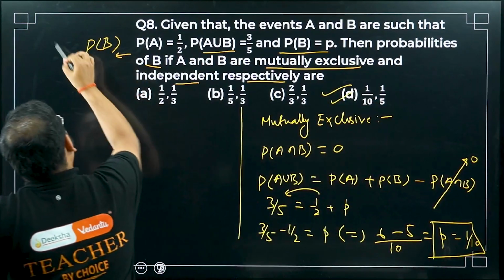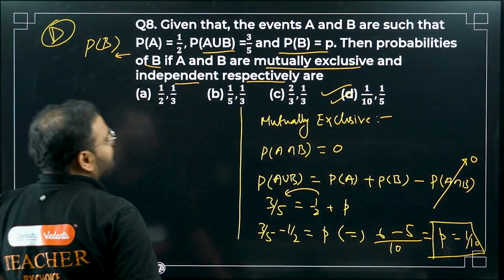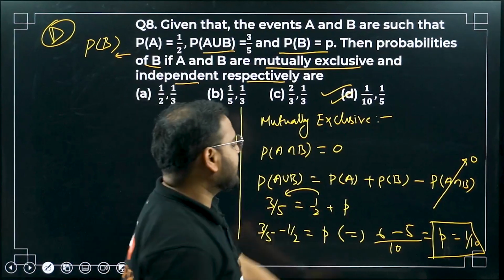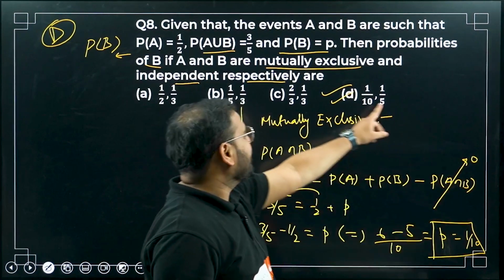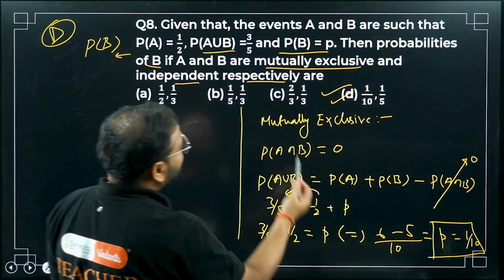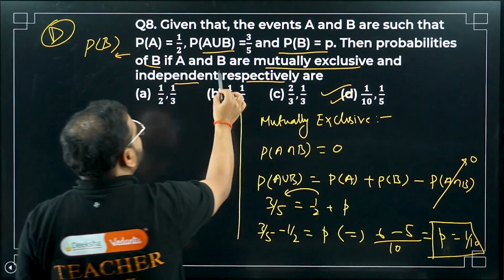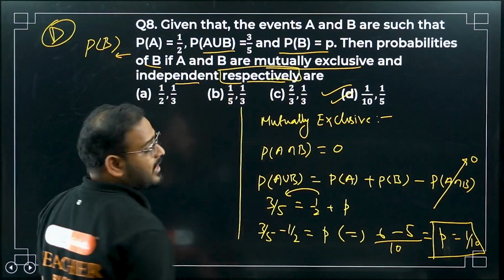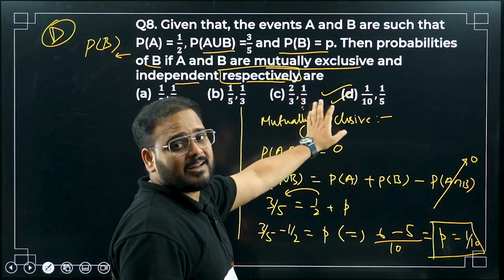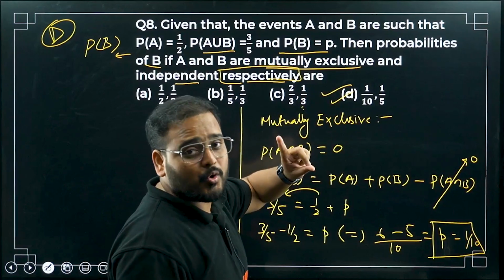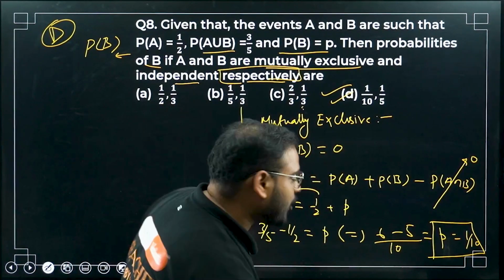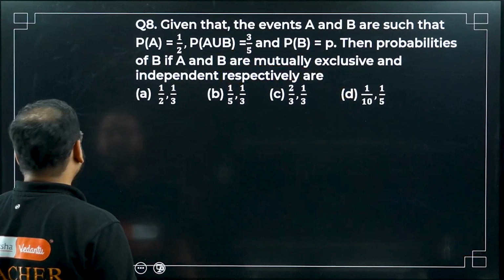If you want to, you can take the answer directly from here. Option number D is the correct option. But I will give you the solution for the second part also, don't worry about it. If you want, you can take the answer directly, like P goes to 1 by 10. We have only one option like that, which is 1 by 10. So first one is 1 by 10. Why first one, sir? Because respectively means in that order. In that order is very important. If let's say I had over here 1 by 3 as 1 by 10, will I take this option C as the answer? No, sir, because they have given the word respectively, I have to take in that order only.